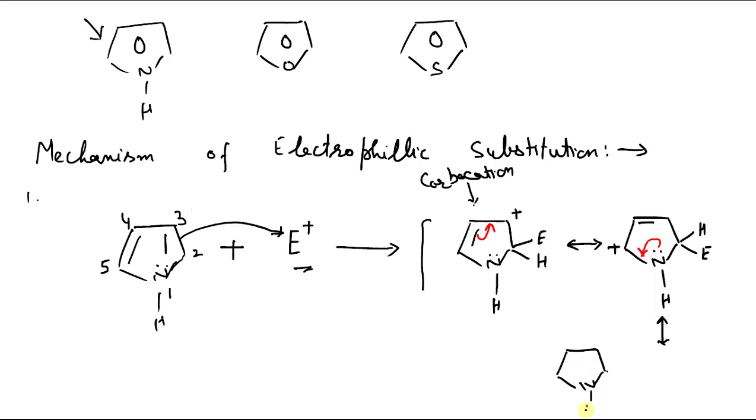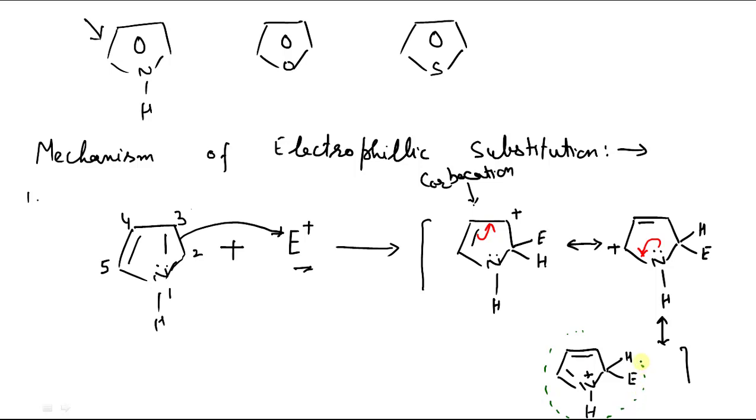You can see this mechanism is almost similar to the one we discussed for normal aromatic compounds like benzene, where the first step is the attack of the electrophile, giving a resonance-stabilized carbocation. We get these three resonating structures, and I would like to emphasize this particular one.